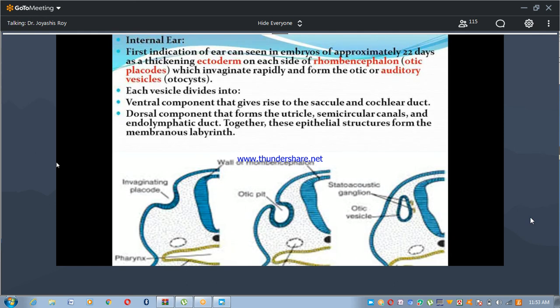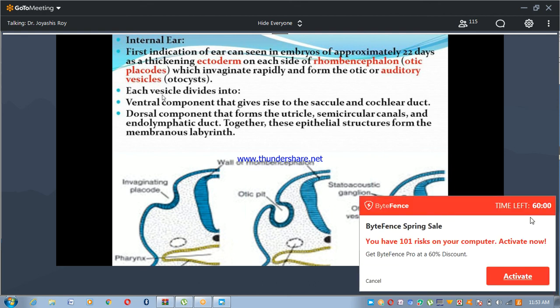The first indication of the ear can be seen in embryos at approximately the 22nd day as a thickening of the ectoderm on each side of the rhombencephalon, that is the hindbrain. These are the otic placodes, which invaginate rapidly and form the otic or auditory vesicles, also known as otocysts. So ear development also starts on the 22nd day of embryonic life.